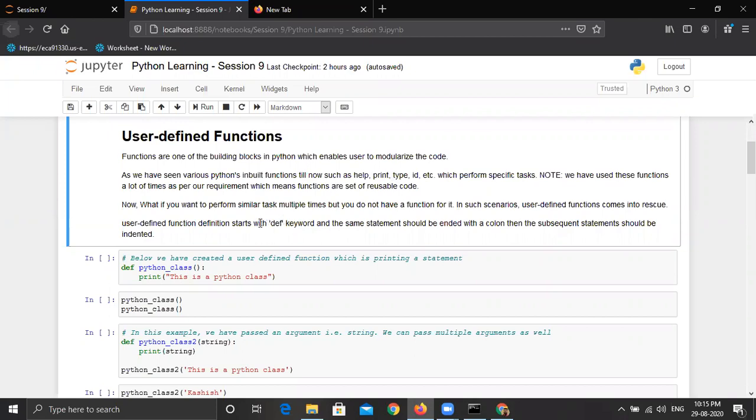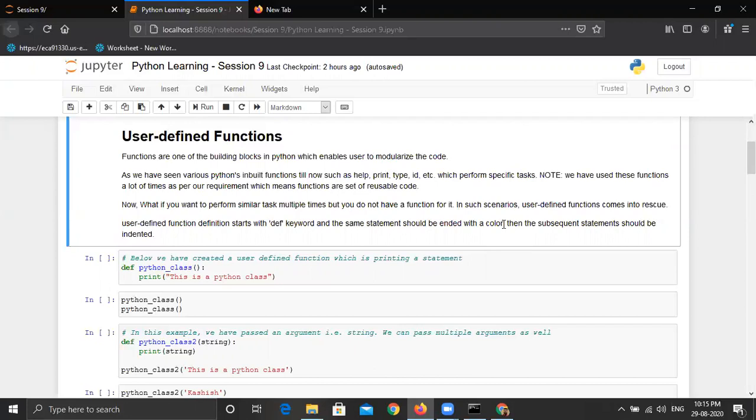So we define the user defined function using the def keyword. This means function definition. As you see the def keyword in any program, you should get an idea that this is the beginning of a function definition. And the same statement should end with a colon. When we discussed conditions, there also we ended statements with a colon. And when we discussed loops, there also we ended the statement with a colon.